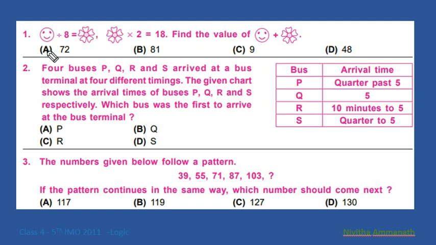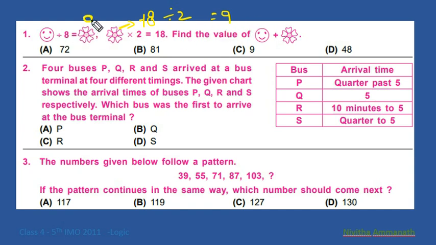We know that flower into 2 equals 18, so flower equals 18 divided by 2, that is equal to 9. How many 2s are 18? 9 2s are 18. So flower equals 9.